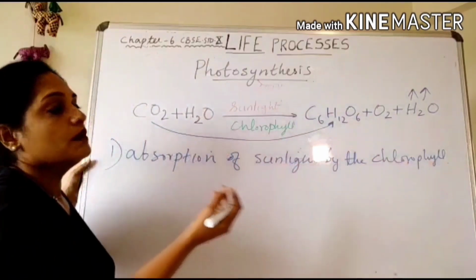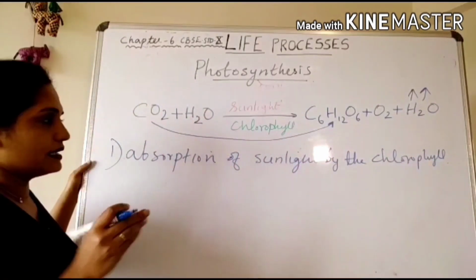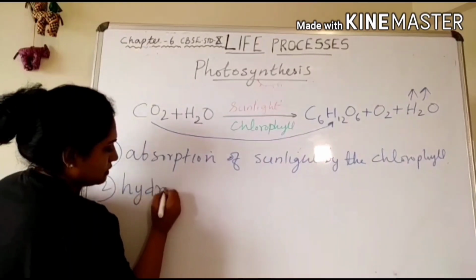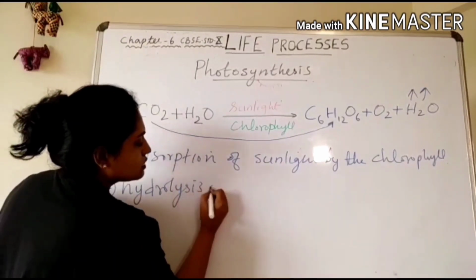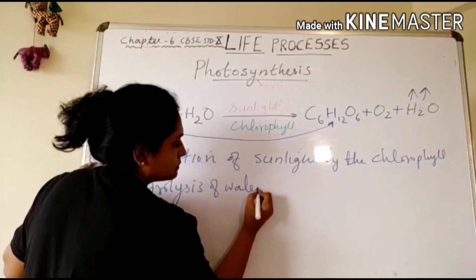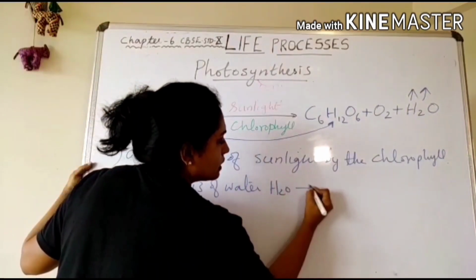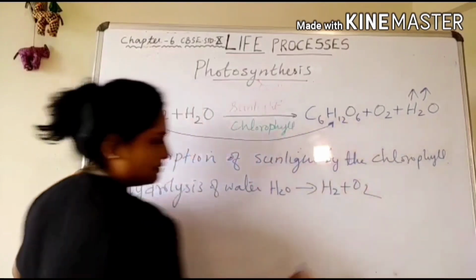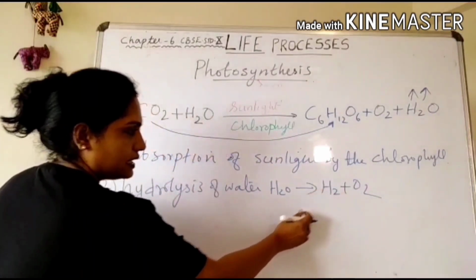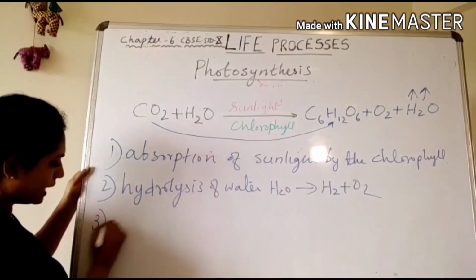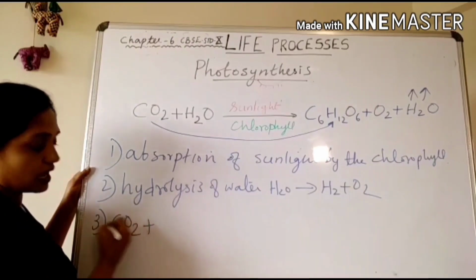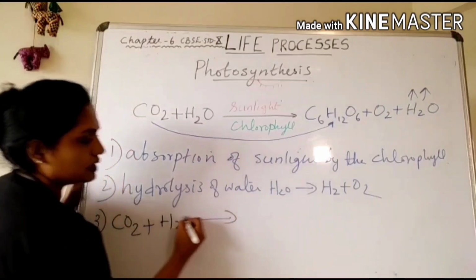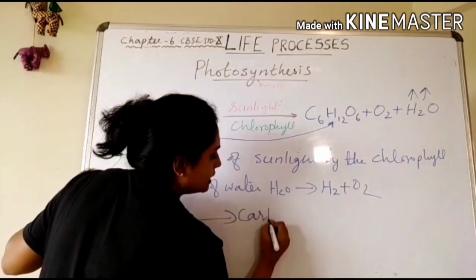This chlorophyll pigment gets excited, resulting in the hydrolysis of water. Water splits into hydrogen and oxygen. Then this hydrogen is used for the reduction of carbon dioxide, and that is converted into carbohydrate.